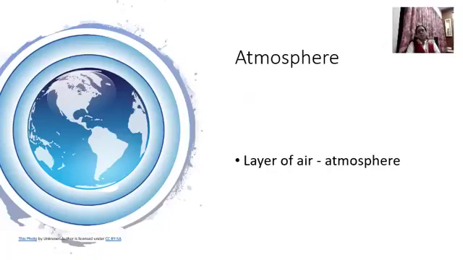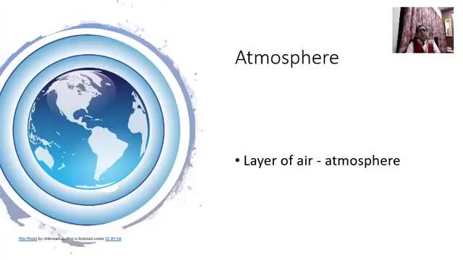Just observe this picture very carefully. What did you observe? Yes, the Earth is surrounded by a layer of air called the atmosphere. What is atmosphere? Atmosphere is a layer of air that surrounds the Earth.